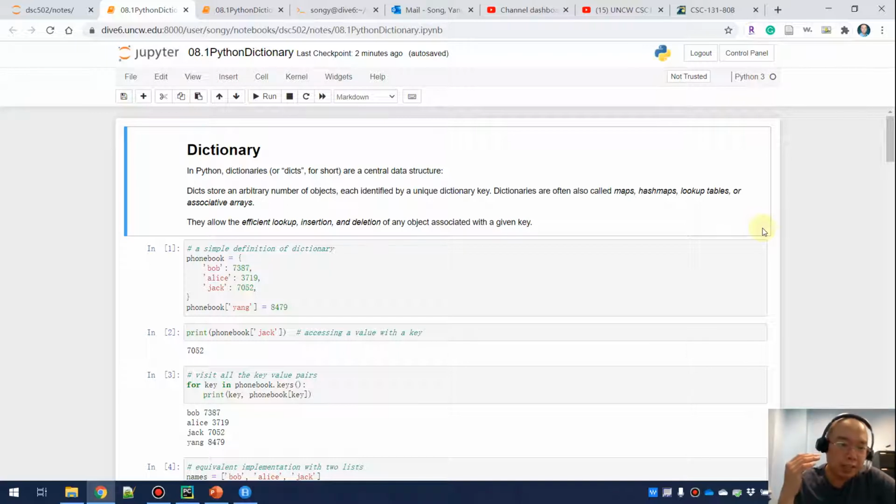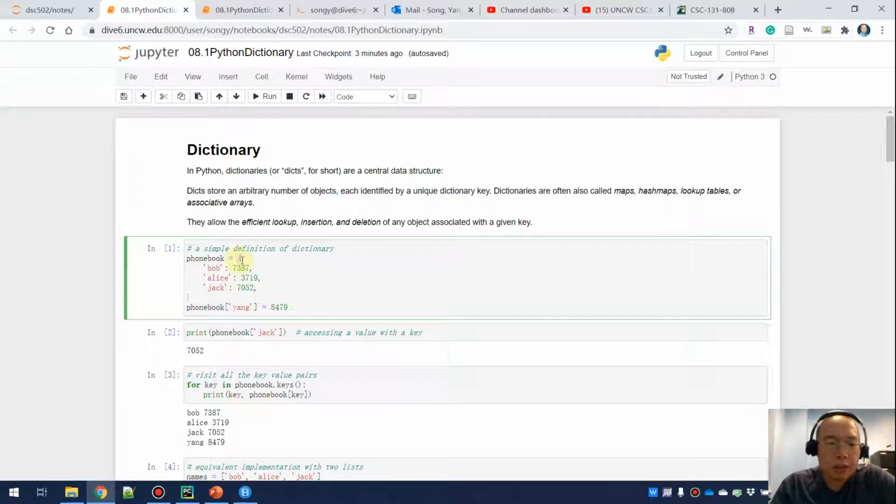So let's take a look at what a dictionary in Python is. Well, the long story short, the dictionary in Python is just a set of key value pairs. And if we want to define a dictionary, remember we are using the curly braces. At the beginning a curly brace and at the end a curly brace, and inside we are doing a key colon and then a value, another key, another colon, another value.